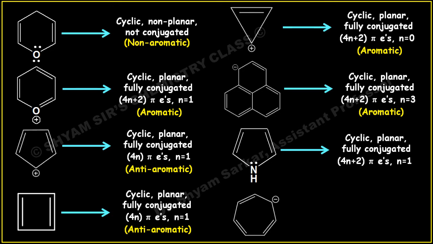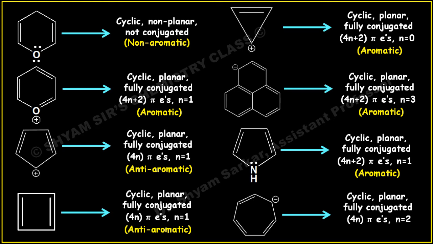So this is aromatic. If you see the last molecule, this has a cyclic, planar, and fully conjugated structure, but it obeys the 4n pi electron rule where n equal to 2. That means this molecule has a total of 8 electrons.